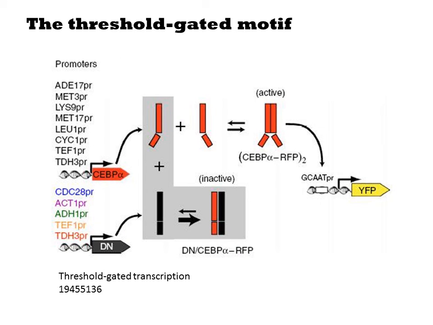They experimentally test the math in yeast. They construct two genes. The CEBP alpha gene is the activator and DN is the inhibitor. They examine different promoters for each construct to scan the parameter space. If the activator is active, it causes YFP expression from a downstream reporter.